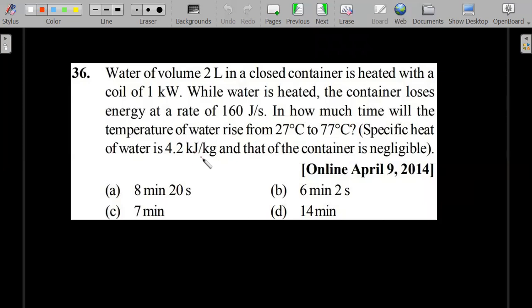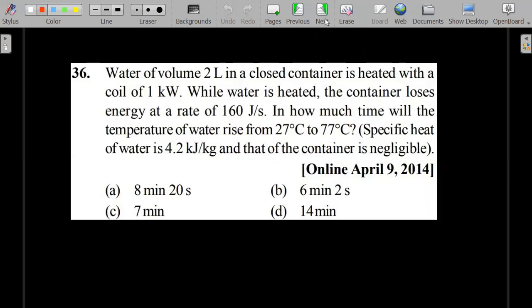Specific heat of water is this much and that of the container is negligible. Okay, so the entire system is actually losing heat. So whatever 1 kilowatt that you're supplying, all of it is not going to heat the water. This looks like a time calculation, but it's very simple actually once you understand that it is a constant power.